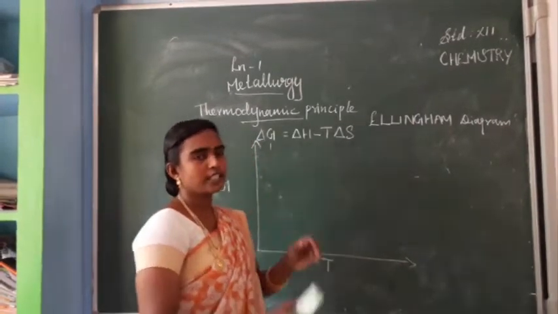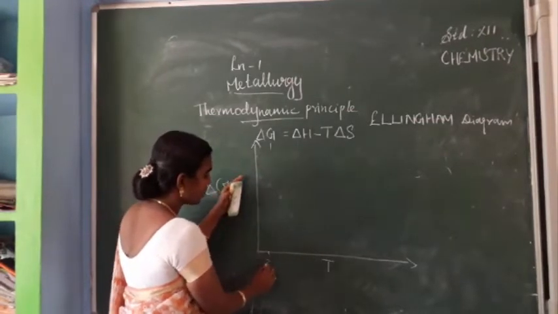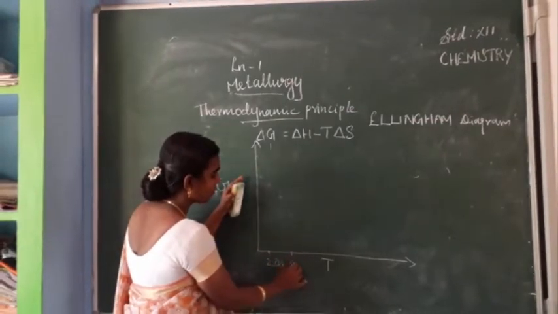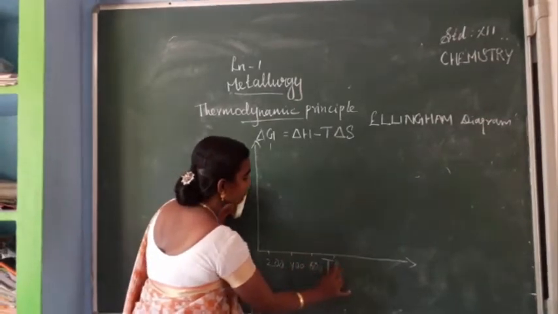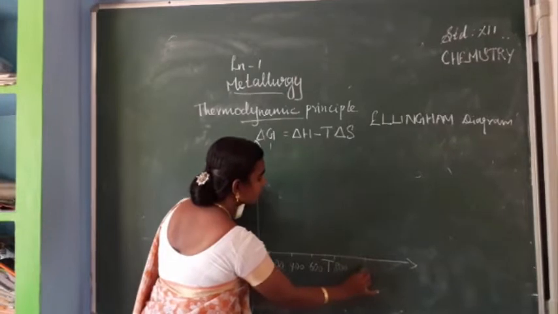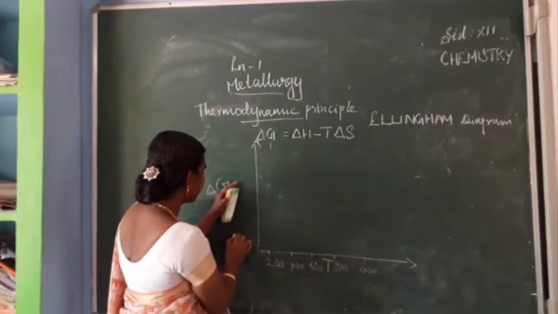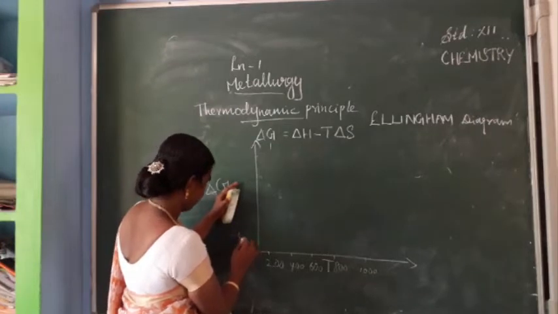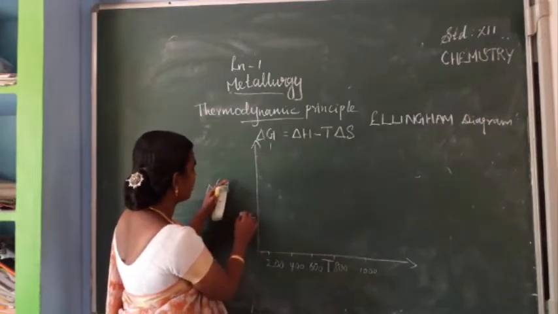So before that, for example, usually here we are plotting temperature 200, 400. Here it may be 1000, 400, 500.